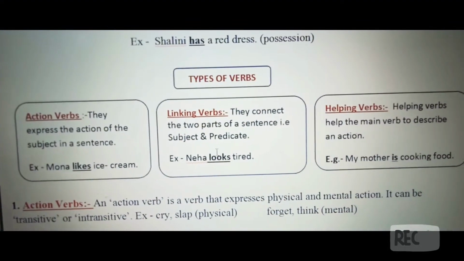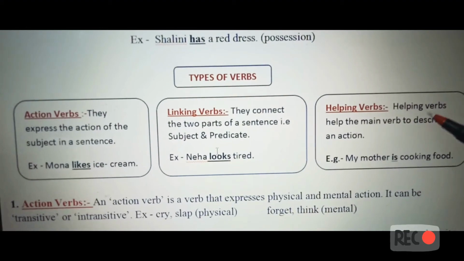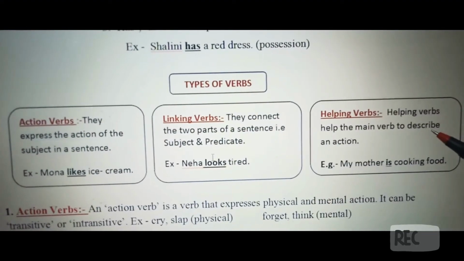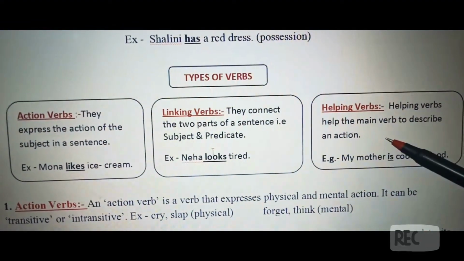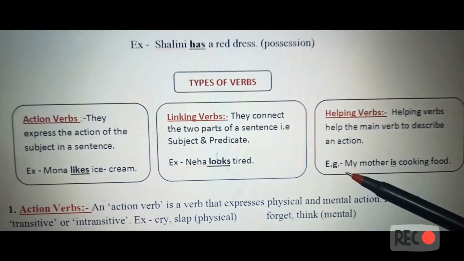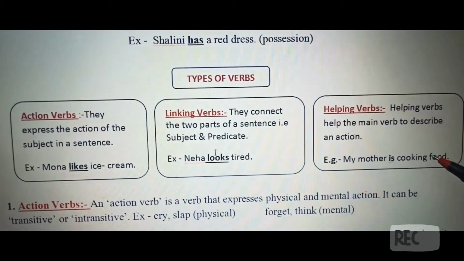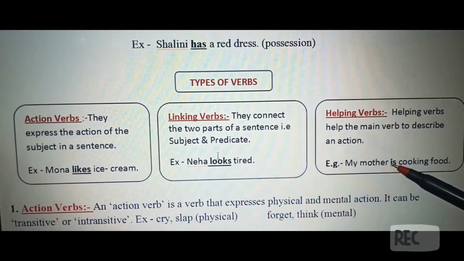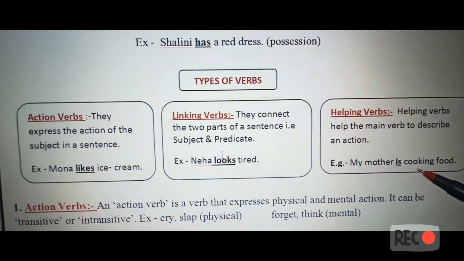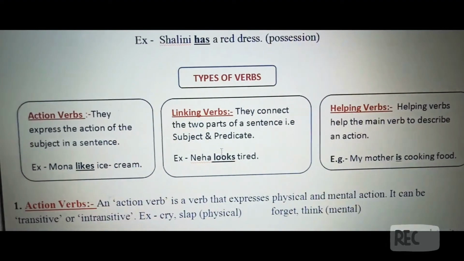Now the third one is helping verbs. Helping verbs help the main verb, that is the action words, to describe an action. So to describe an action you need helping verbs in a sentence. Example, my mother is cooking food. So here you can see that is is the helping verb and cooking is the main verb. So it is describing the action.